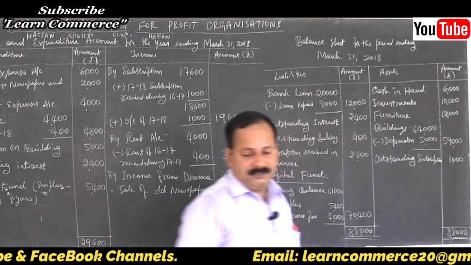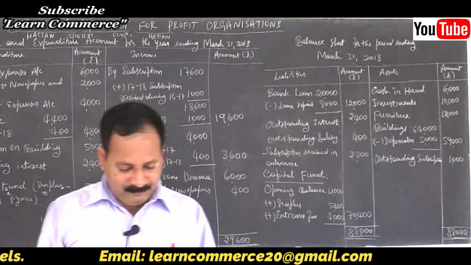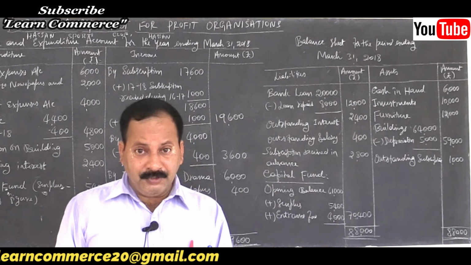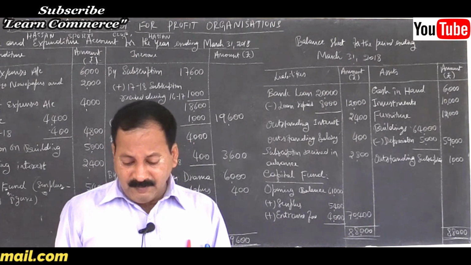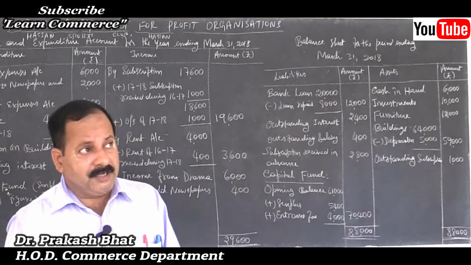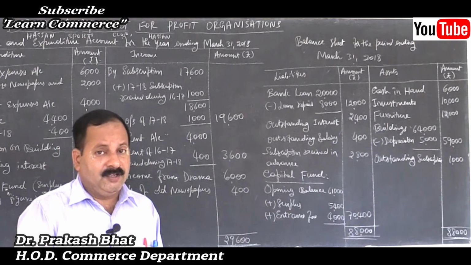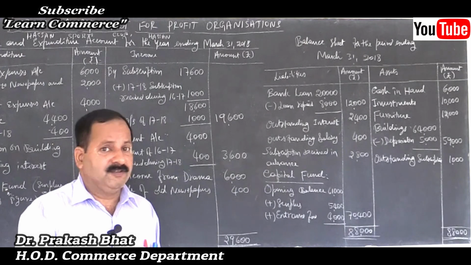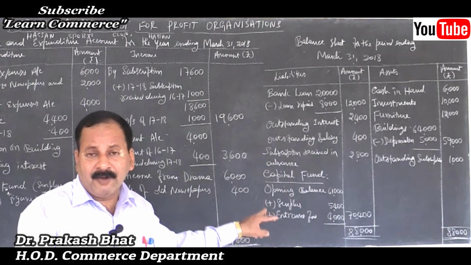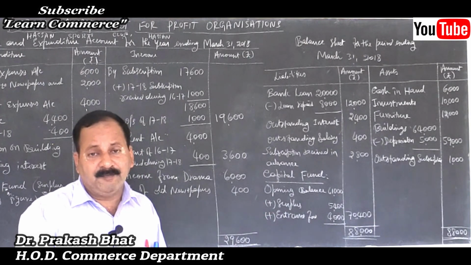That's all. Your problem is solved, friends. This is how you have to solve problem whenever 3 years amount separately are given, previous year, current year and next year. Now take down assignment. Solve the same problem as your assignment problem and submit.